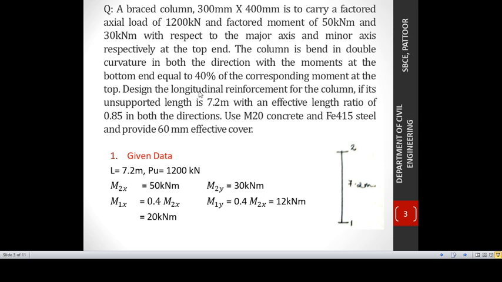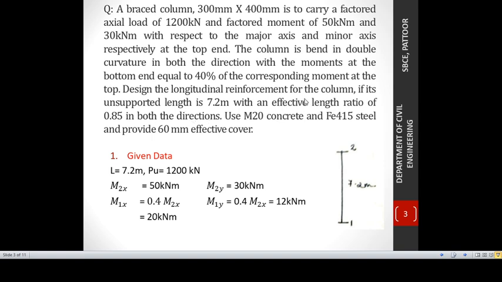It is asked to design the longitudinal reinforcement for the column if its unsupported length is 7.2 meters. The unsupported length is usually notated as L, so L is given as 7.2 meters, with an effective length ratio of 0.85 in both directions. Usually the effective length is calculated based on the support condition. Here it is directly given.